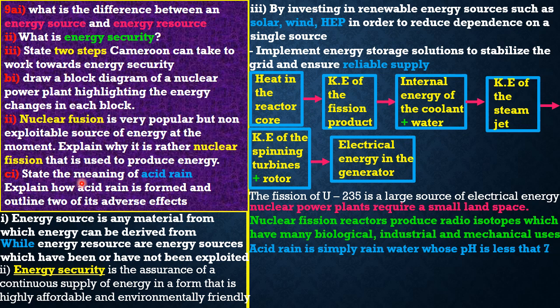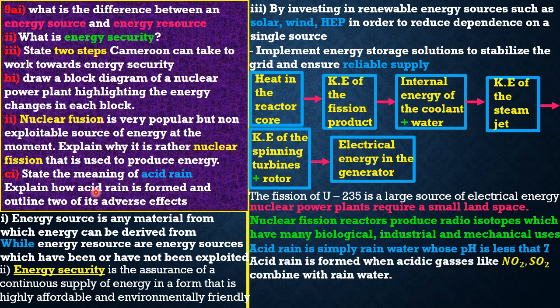Great. Okay. Then they want us to explain how acid rain is formed and outline 2 adverse effects. The first, guys: acid rain is simply formed when acidic gases, like nitrogen dioxide and sulfur dioxide, combine with rainwater. That's how the acids are formed.